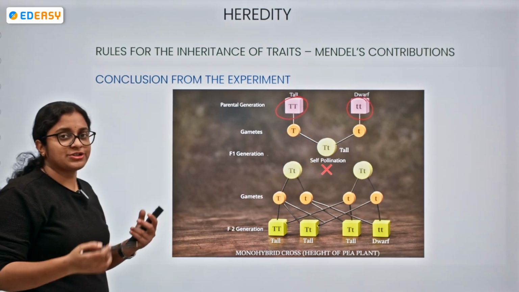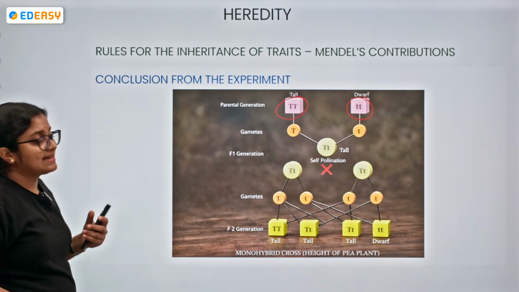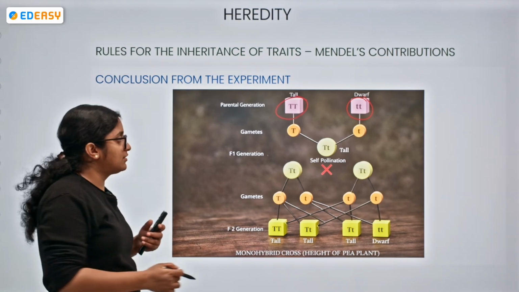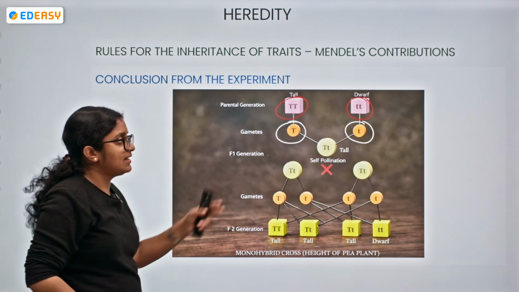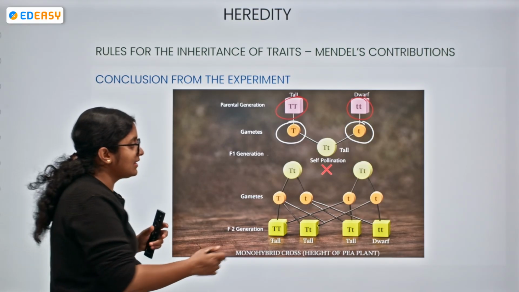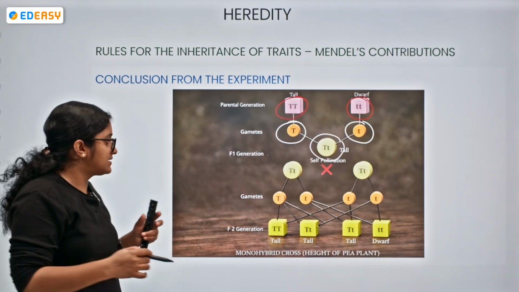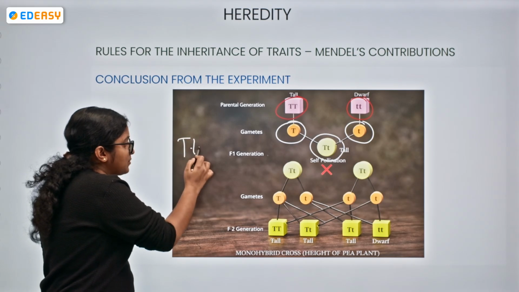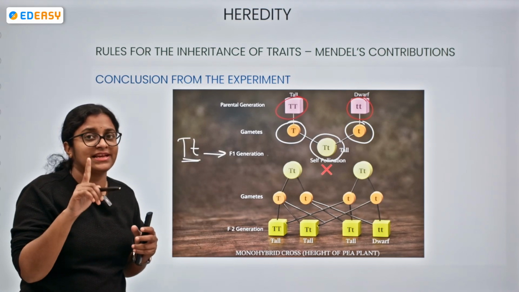So during the formation of gametes, of course, we can see the reduction of the number to half. So this will be the gamete from the tall plant, capital T, from the short plant, small t. They are combining and they are giving these plants which have the characteristics of capital T, small t, and we are calling it the F1 generation, the first filial generation.